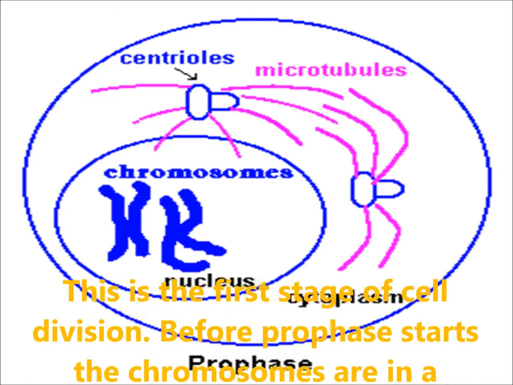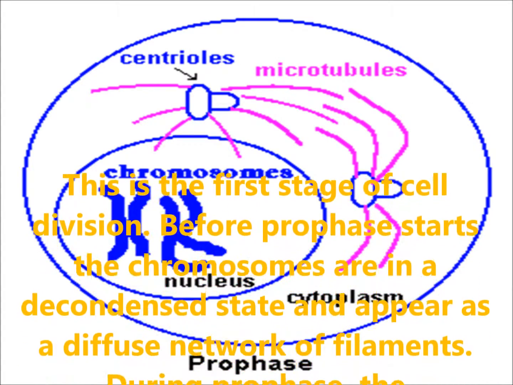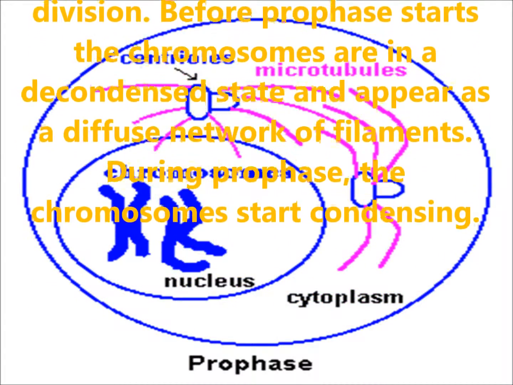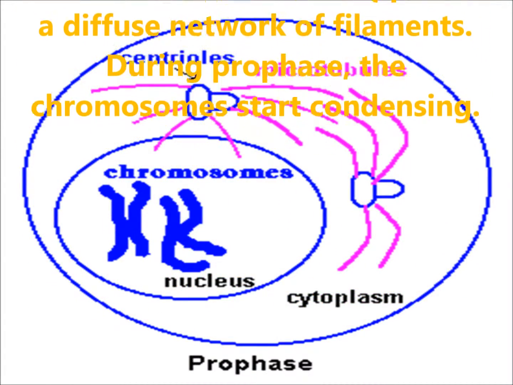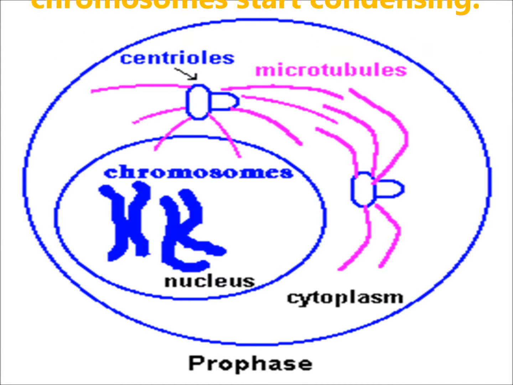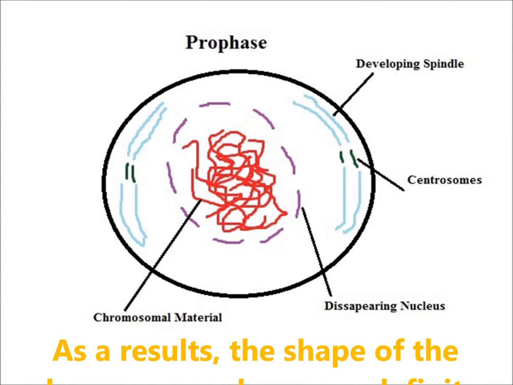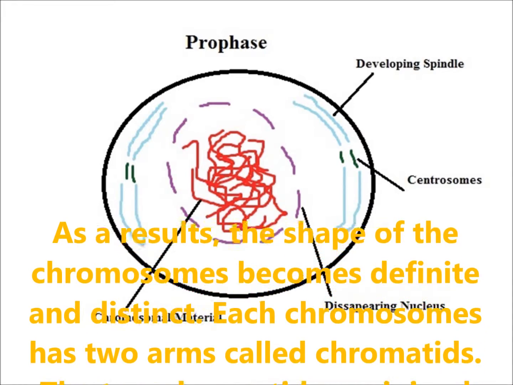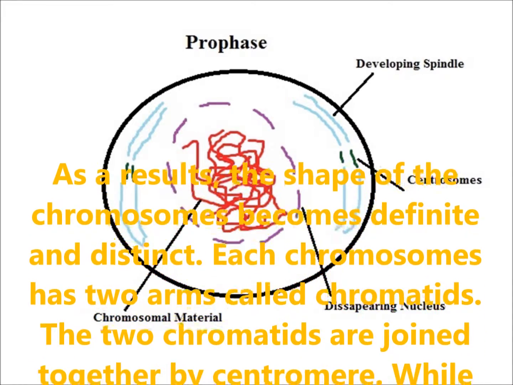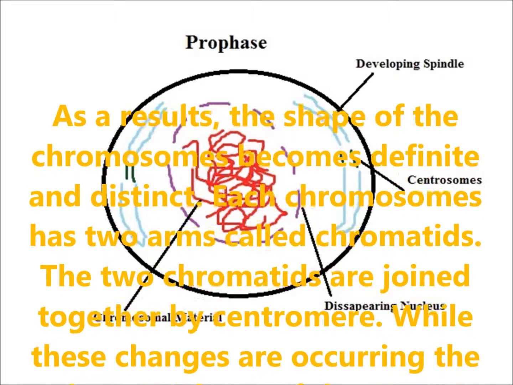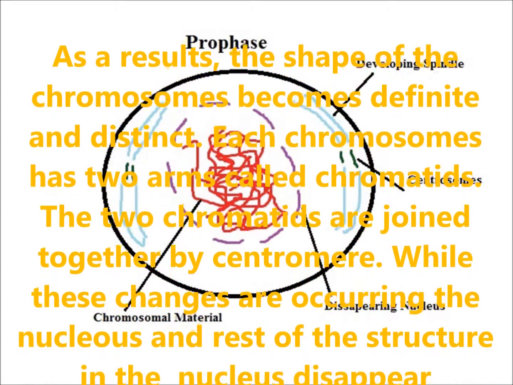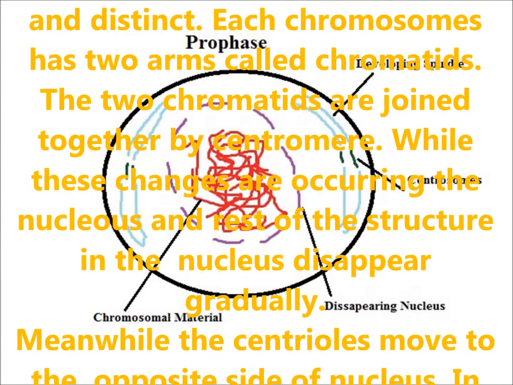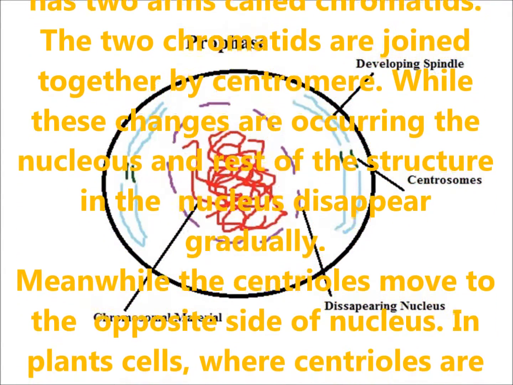Prophase. This is the first stage of cell division. Before prophase starts, the chromosomes are in a decondensed state and appear as a diffused network of filaments. During prophase, the chromosomes start condensing. As a result, the shape of chromosomes becomes definite and distinct. Each chromosome has two arms called chromatids. The two chromatids are joined together by a centromere. While these changes are occurring, the nucleolus and the rest of the structures in the nucleus disappear gradually.